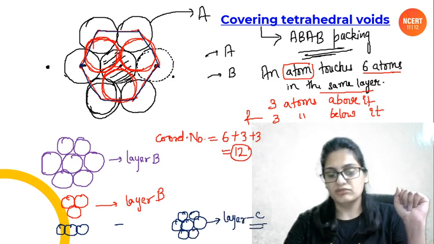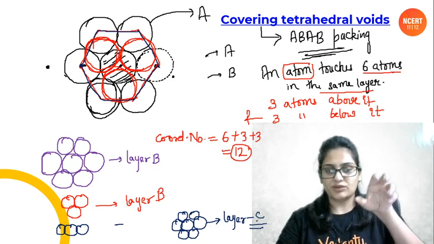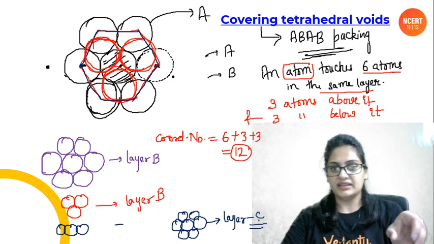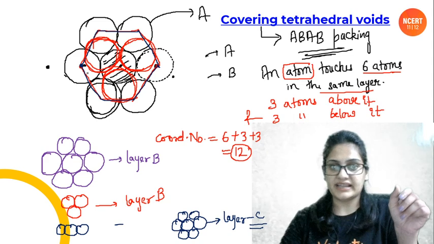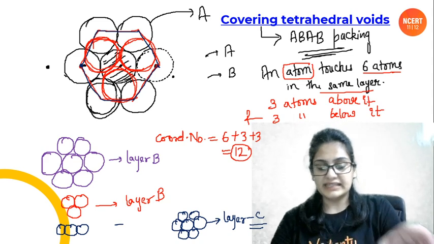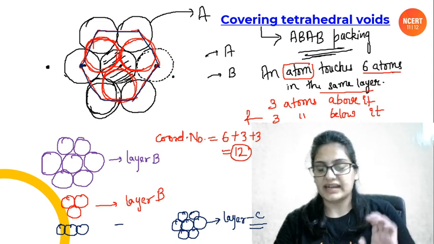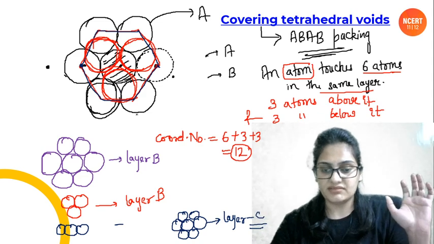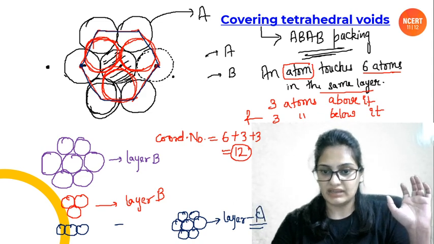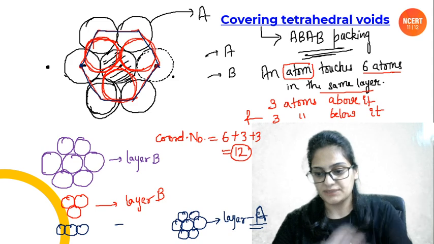So this is how you will be making the unit cell. 6 atoms of A layer, then 3 atoms from B layer that are coming inside the hexagon, as you can see from here. Then 6 atoms from the last layer, that is C, which is same as A. So let's call it A only. Okay, people.